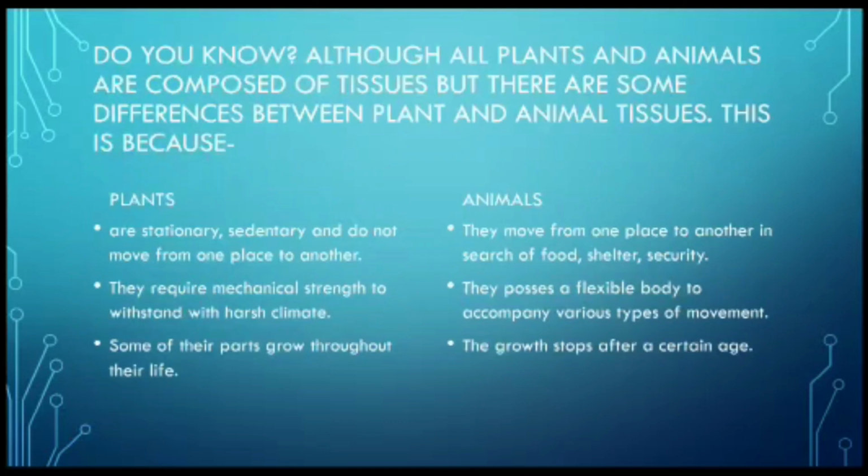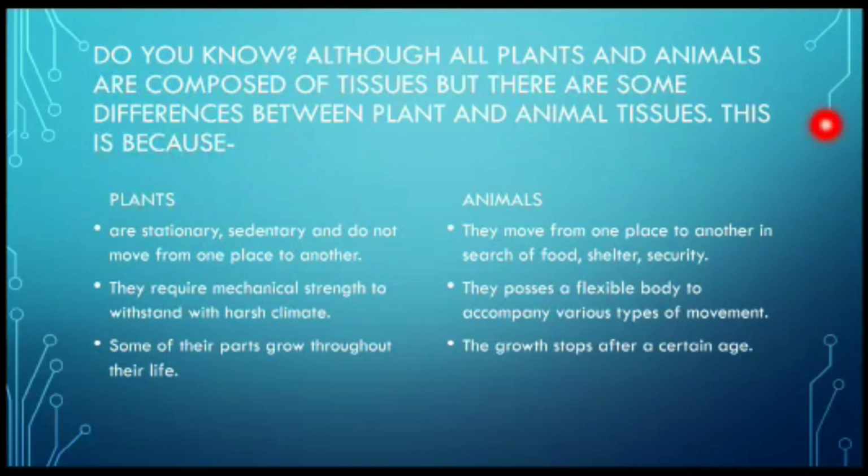Next, before beginning with the plant tissue, you should know certain important points. It is just for your knowledge that although all plants and animals are composed of cells and therefore are composed of tissues, there are some differences between plant and animal tissues.